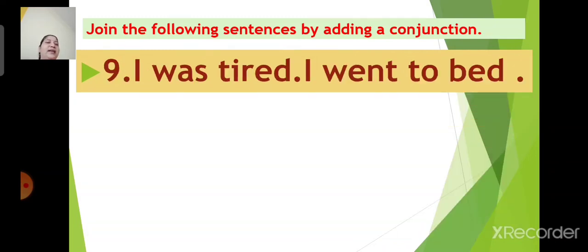Next, number 9. I was tired. I went to bed. Come on children, let us join these two sentences by adding a conjunction.